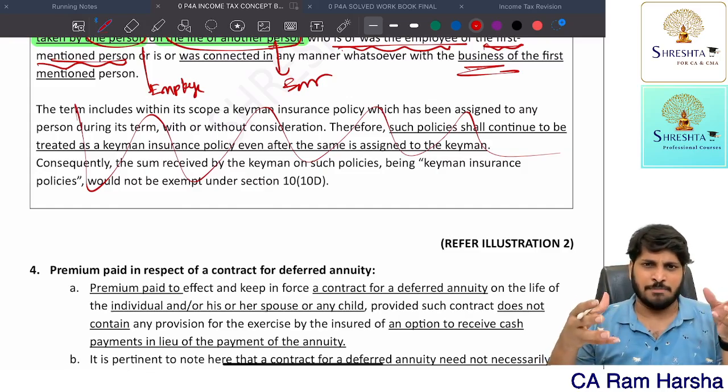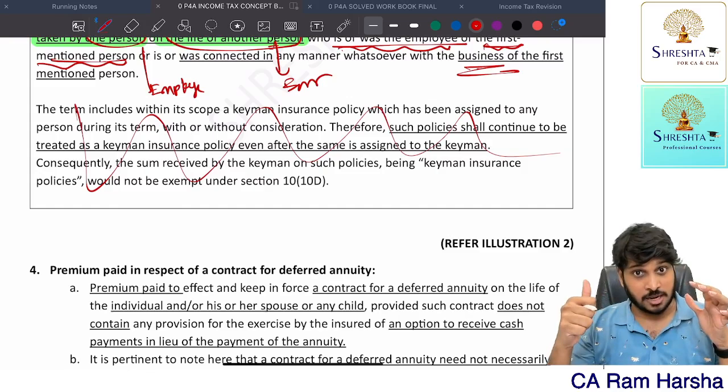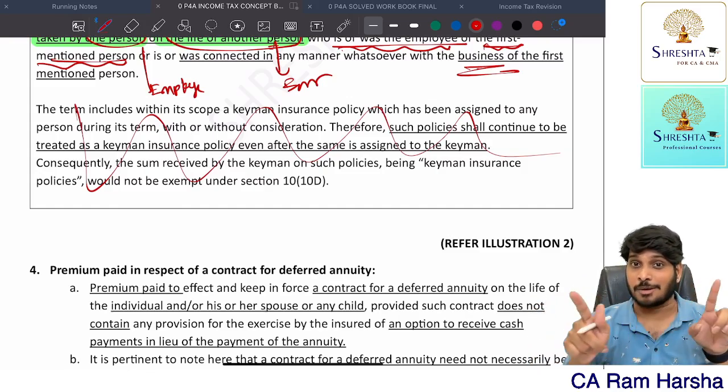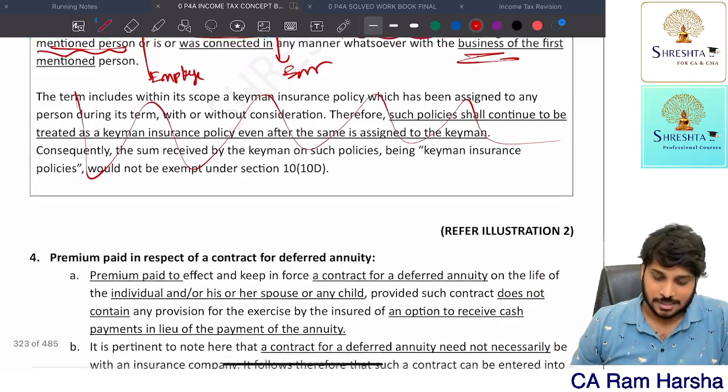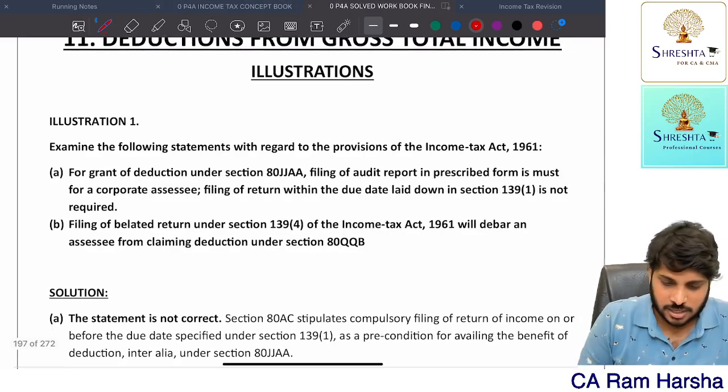If it is received by the company itself, in the hands of the company, it is PGBP income. If it is received by the employee himself, salaries income. If it is received by legal heirs of the employee, other sources, remember, I told you. So we have an illustration 2. So illustration 1 and 2, both we will check out.